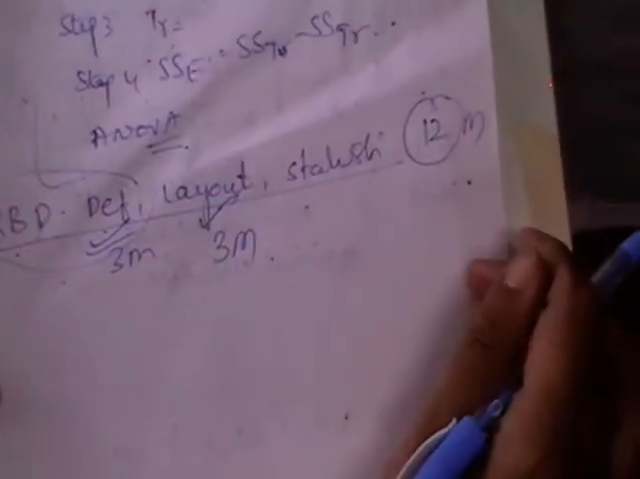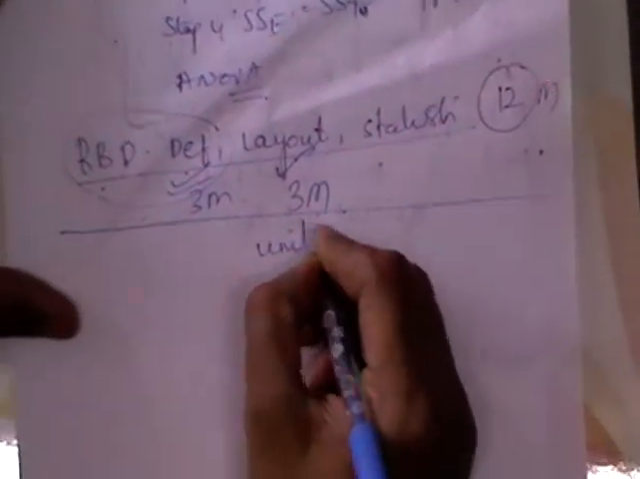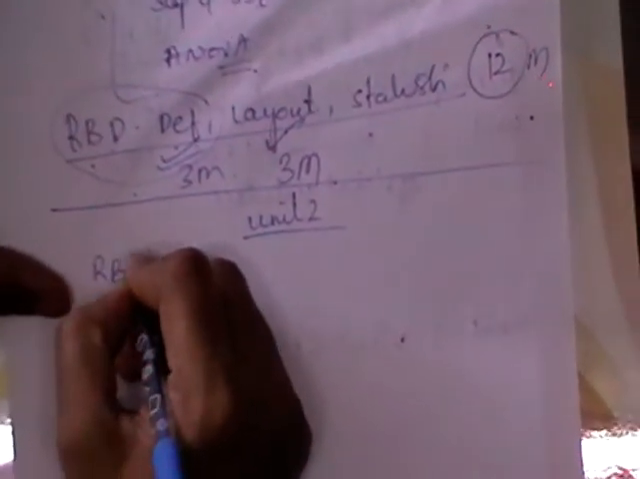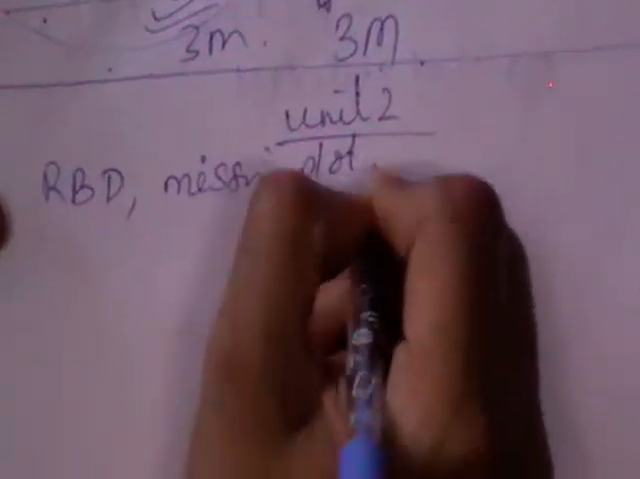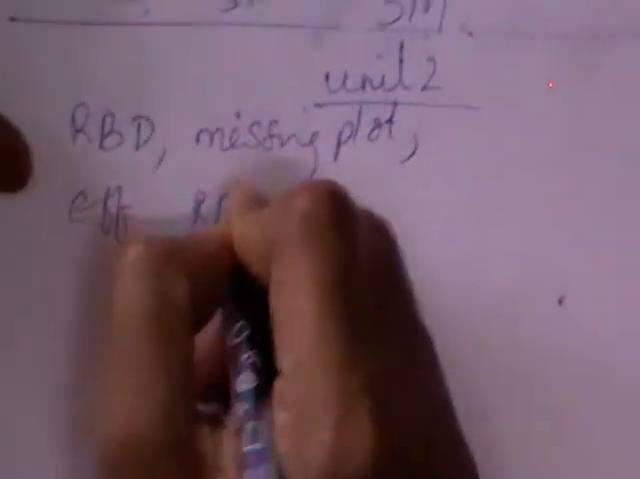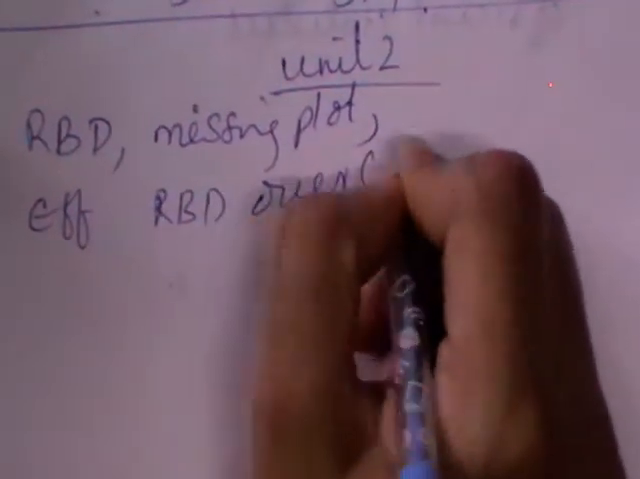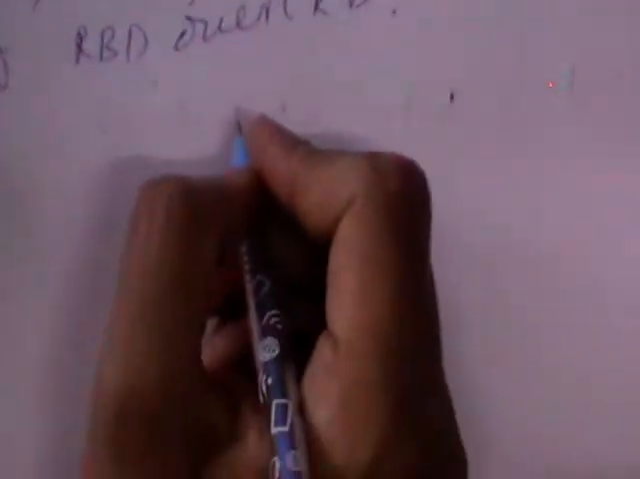This is from Unit 1. What is from Unit 2? From Unit 2 you have RBD, and in that RBD again you have missing plot techniques in RBD and efficiency of RBD over CRD. From the missing plot techniques and efficiencies, surely you'll get a question, depending upon that, short or long. I think second you have LSD. Here what is LSD and layout of LSD.